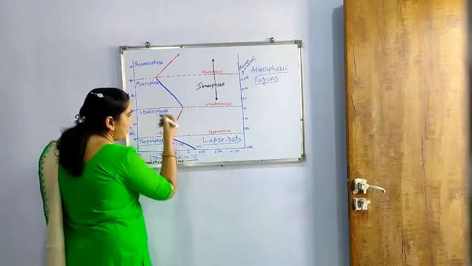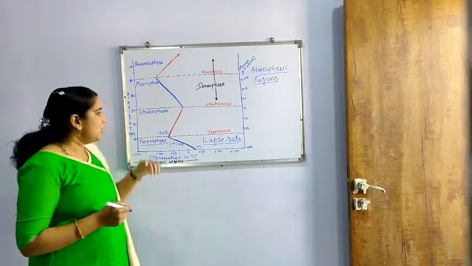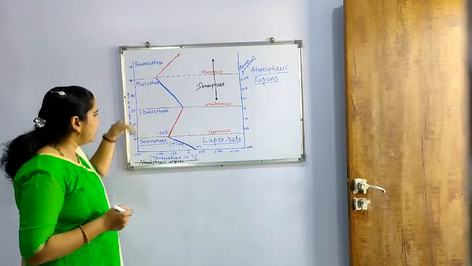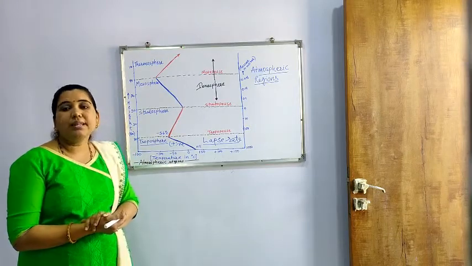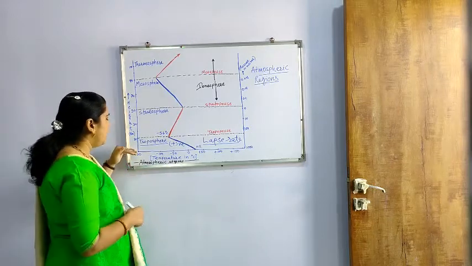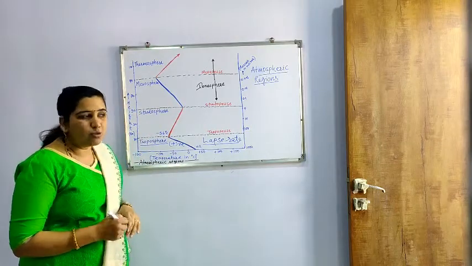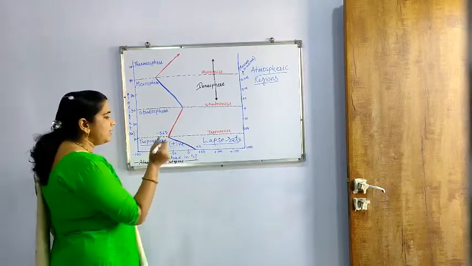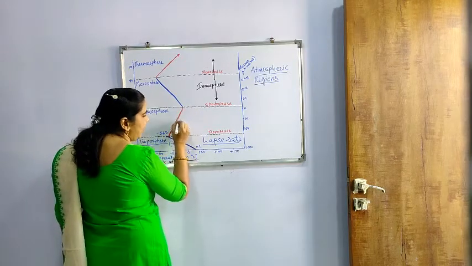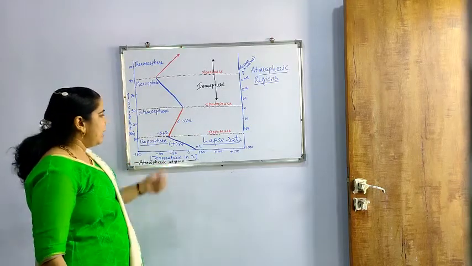Then the next layer, which we will see after that, is called the stratosphere. Now the stratosphere starts from 11 kilometers, and its height, as shown above, goes up to 50 kilometers from the earth surface. So 11 to 50 kilometers is the range of the stratosphere, and here you can see there is an increase in temperature, and a negative lapse rate is shown, because there is an increase in temperature.